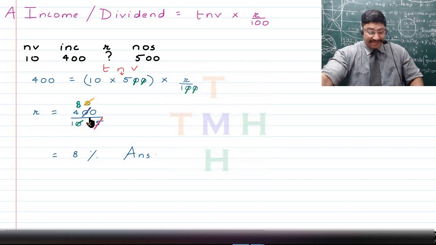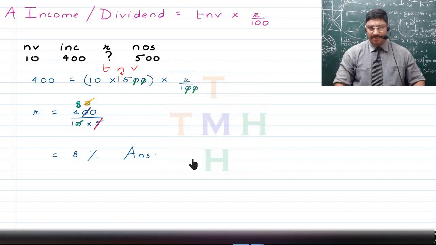Now 5 cancels 40, 8 times, and then we just carry forward this 0. Now this 80 can be written to be 8 when it is divided by 10, as 1 power of 10 will again get cancelled from the numerator and from the denominator. So the final answer, that is the rate percent at which Amy was paid $400 after a year, has been found out to be 8%. So is all of this clear?